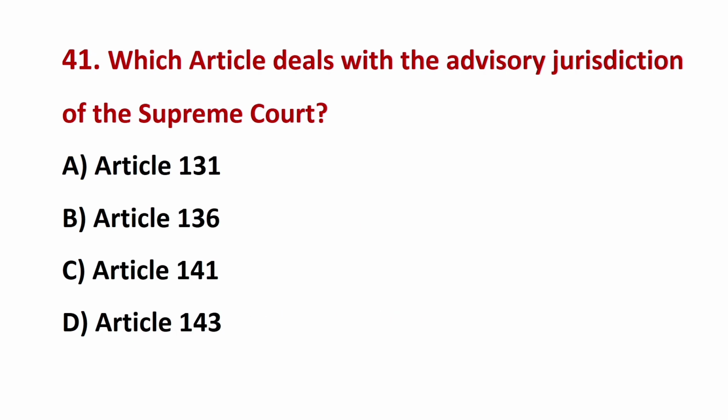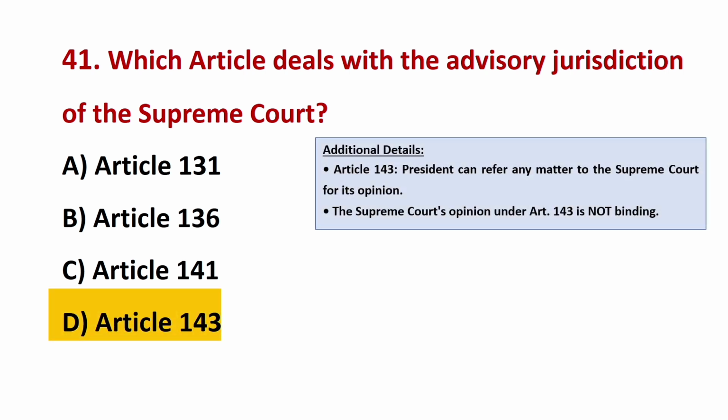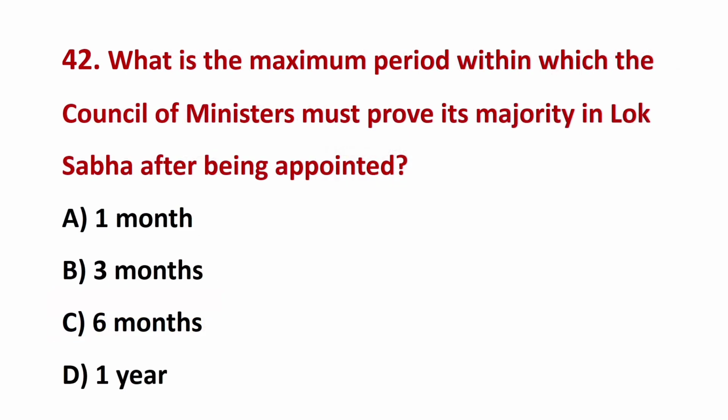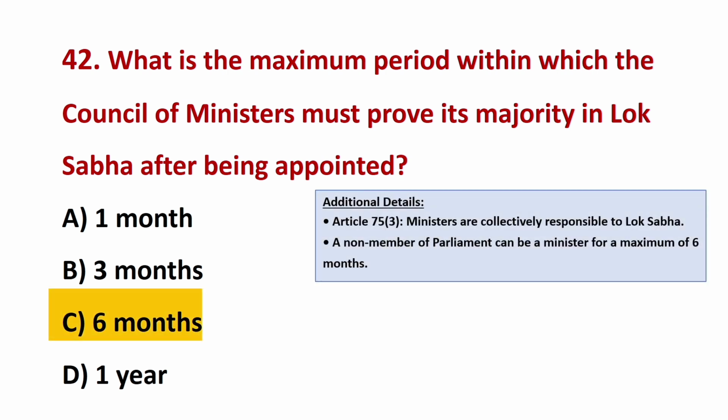Which article deals with the advisory jurisdiction of the Supreme Court? The correct answer is D, Article 143. What is the maximum period within which the Council of Ministers must prove its majority in Lok Sabha after being appointed? The correct answer is C, 6 months.